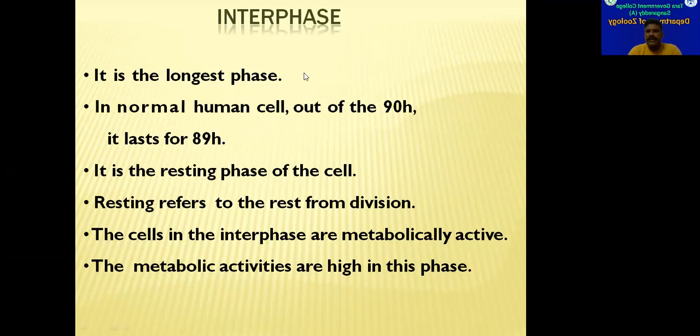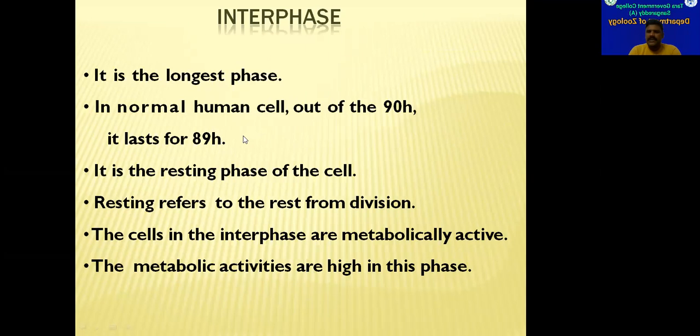And what is interphase? Interphase is the longest phase of the life of a cell. In normal human cells, the estimated lifetime of a cell is around 90 hours. In this 90 hours, the human cell spends about 89 hours in interphase only.